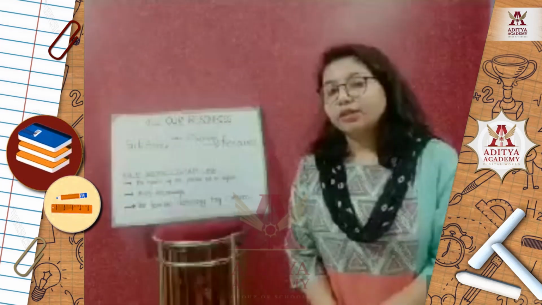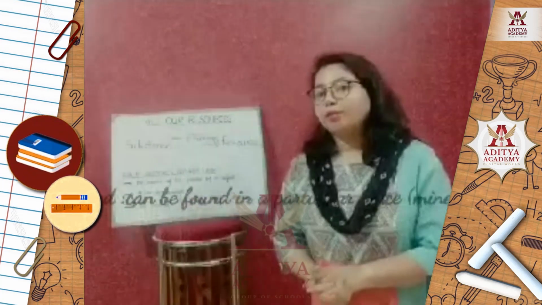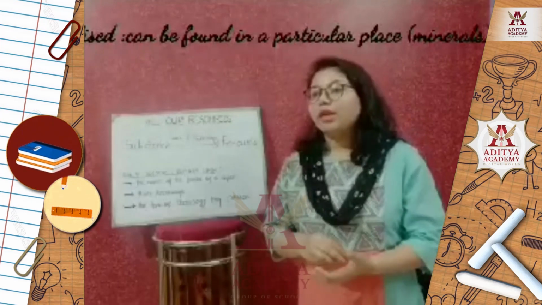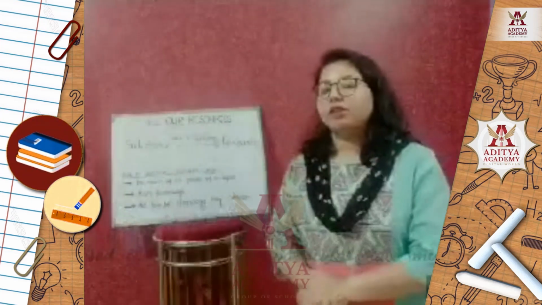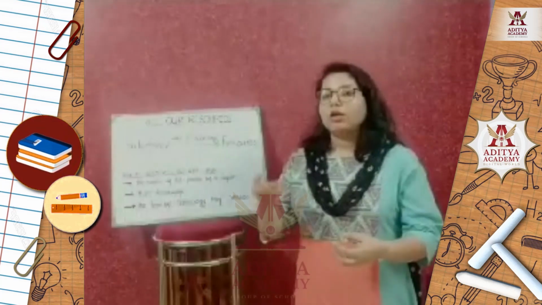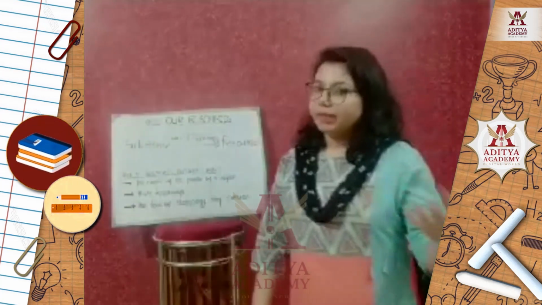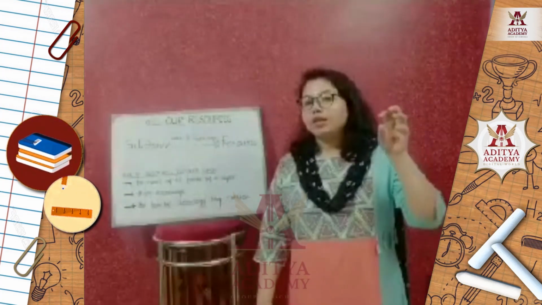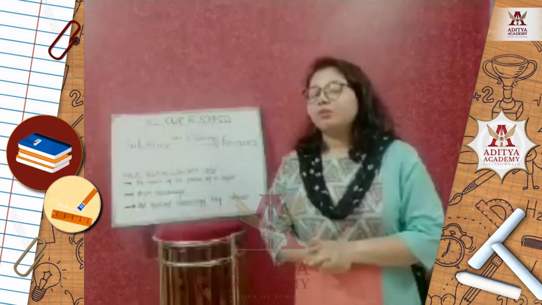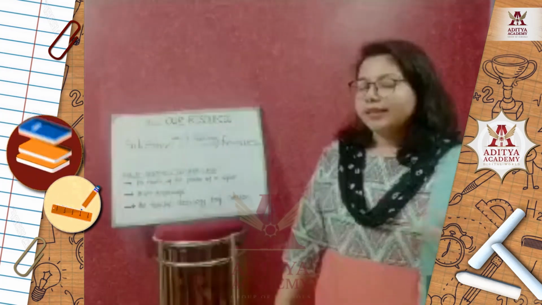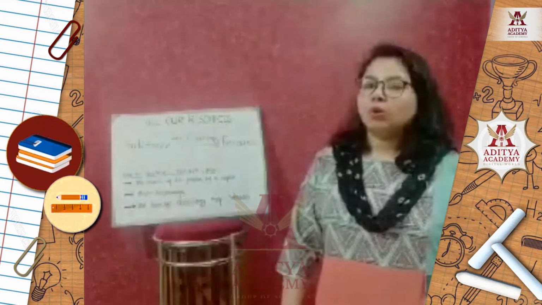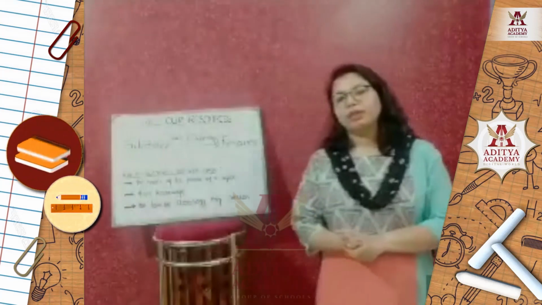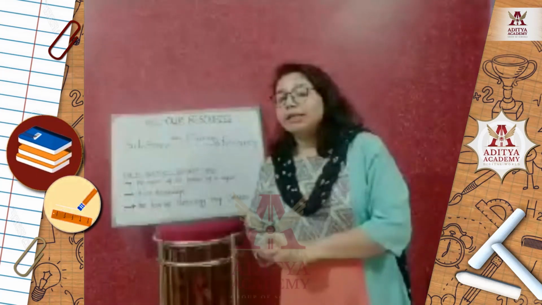Now what is localized resource? Localized resource means a type of resource which is only confined to a particular region. It cannot be available in all parts of the earth surface. This is known as the localized resource. Under the localized resource we can give the example of iron ore. Iron ores are not available in all parts of the earth surface. In certain parts of countries the deposits of iron ores are available. Look at the example of copper, look at the example of coal. These are deposits which are available in a certain part of the earth surface. That's why they are known as the localized type of resource.